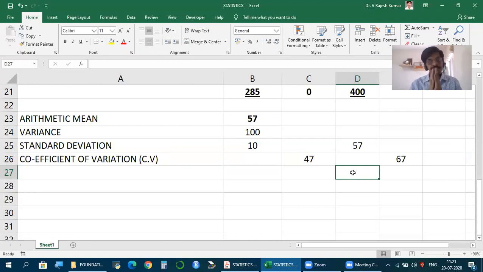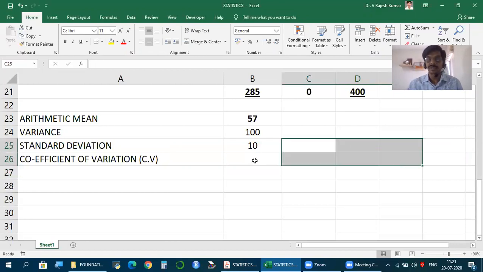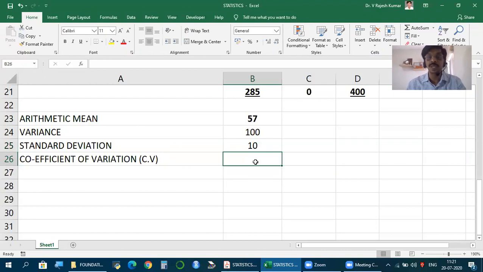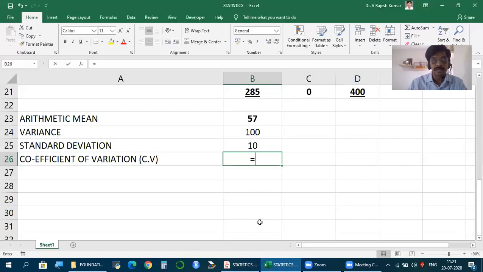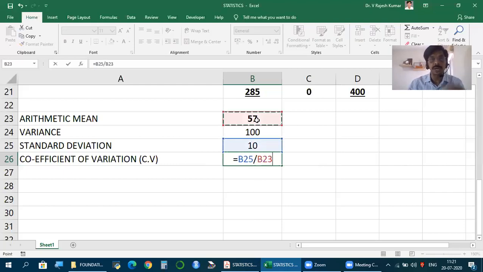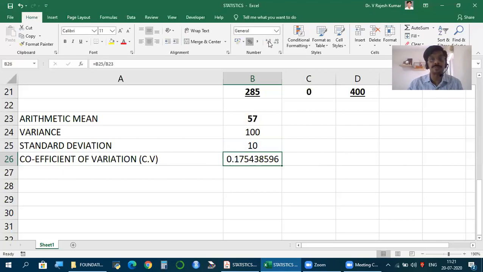So on an average, marks scored by students in SFM is 57 with a variation of 10 marks: 57 minus 10, 57 plus 10. But the same variation, instead of showing it with marks in absolute measure, we show as a relative measure, which is called coefficient of variation. How do we calculate coefficient of variation? CV is standard deviation by mean into 100. This is the standard deviation, this is the mean, into 100, meaning we show it as a percentage.